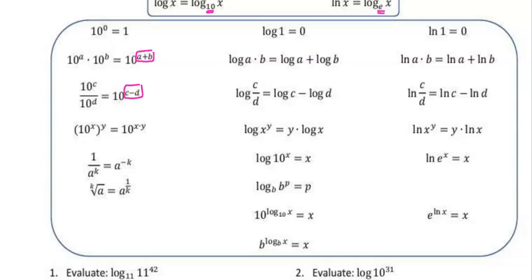If you have 10 to the x power raised to the y power, so a power raised to a power, you multiply the exponents. And then these are two that we're going to use a lot on this assignment. This states that if you have 1 over a to the k power, you can move it out of a fraction by flipping the sign on the exponent. So you make it a to the -k power. Another example of this is if you have like a to the -2 power. That would equal 1 over a squared.